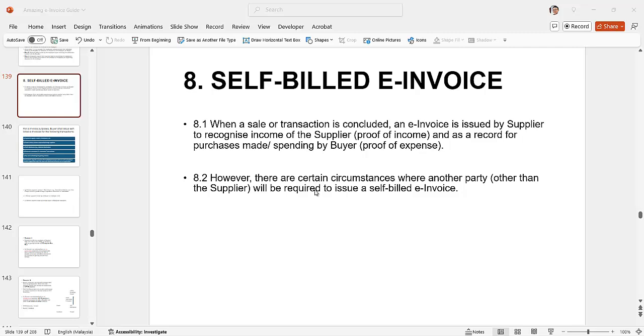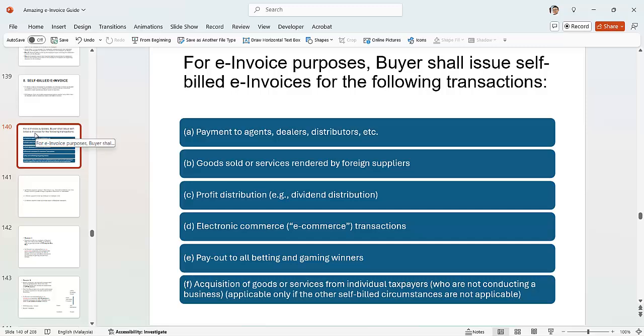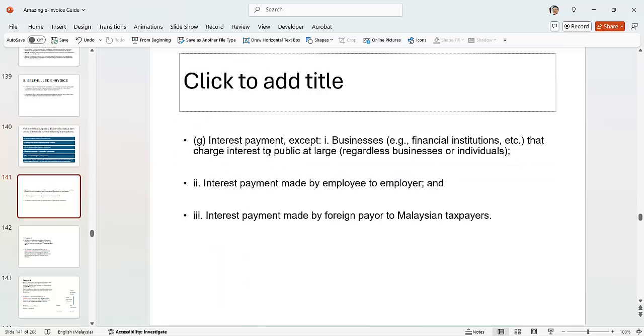However, there are some circumstances where the supplier doesn't issue the e-invoice. Why? Because the situation is something to do with payments to agents, foreign suppliers, profit distribution, e-commerce, gaming winners, and also interest payments. Let's give an example.